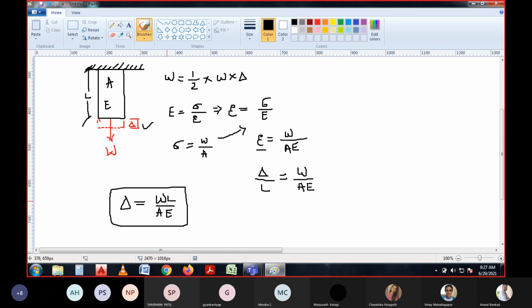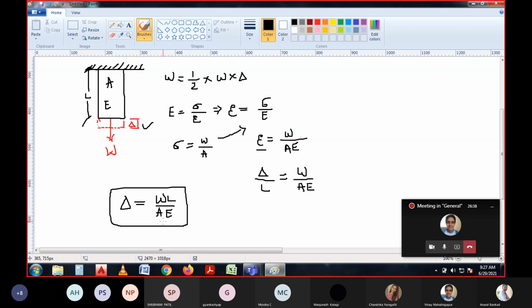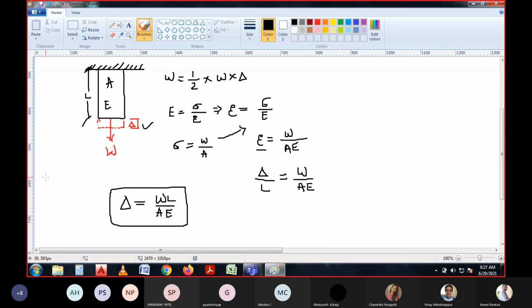So this is the equation of deflection, derived by referring to the axial force.